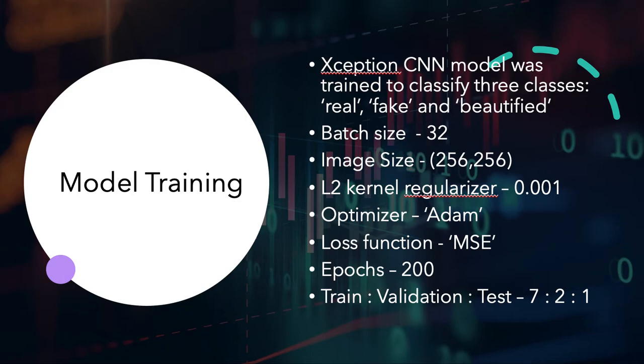The label mode was categorical. Batch size was set to 32 and image size as 256 by 256. It was instantiated with no weights, input shape as 256 by 256 by 3, and three classes. For each layer in the model, an L2 kernel regularizer had been added with a factor of 0.001. The model was then compiled with Adam optimizer and mean squared error as the loss function and further trained for 200 epochs. The training, validation, and the test dataset consist of 70, 20, and 10% of the dataset, respectively.